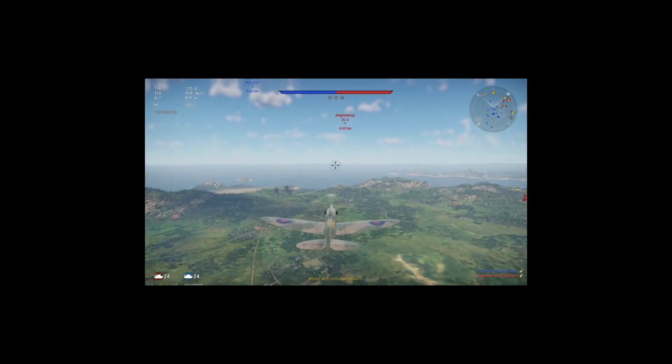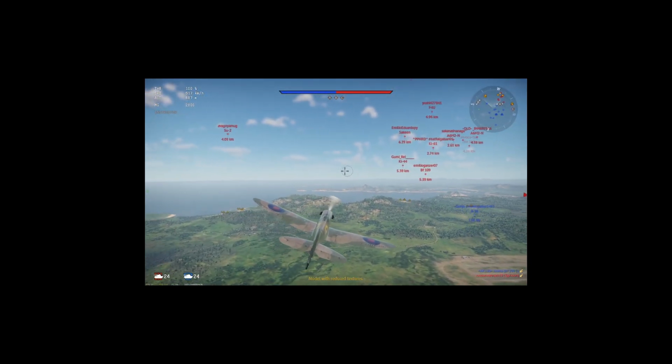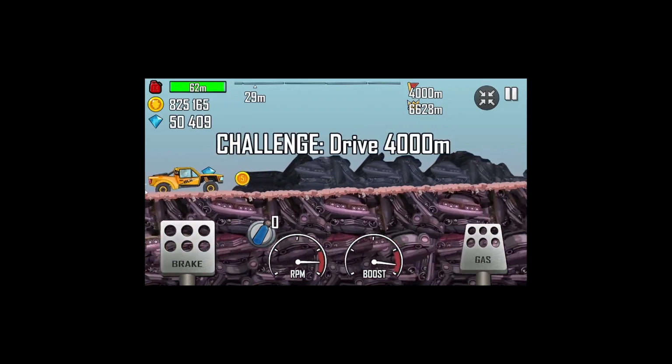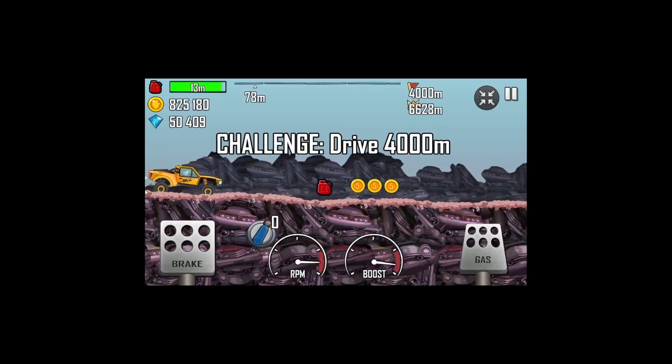Some modern games that have good graphics started more than a decade ago, like War Thunder 2012 and Hill Climb Racing 2012.